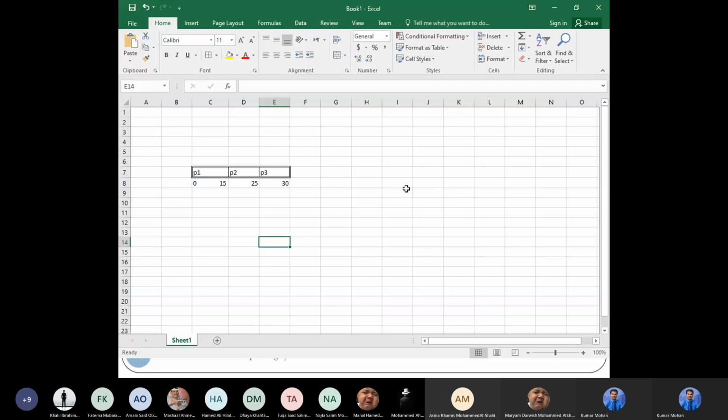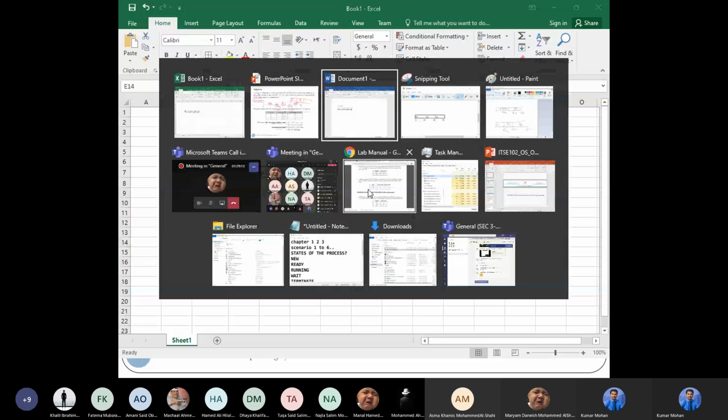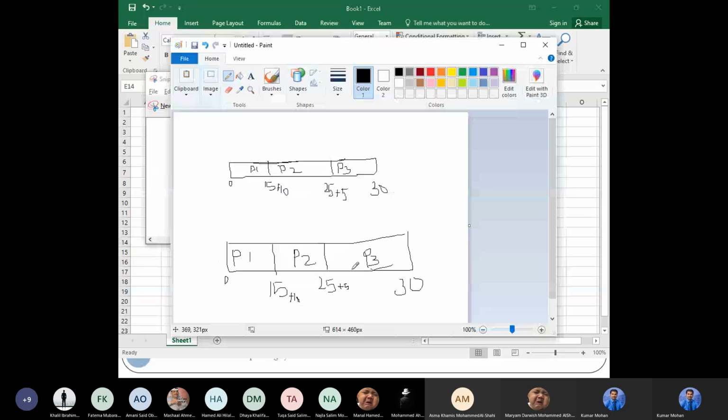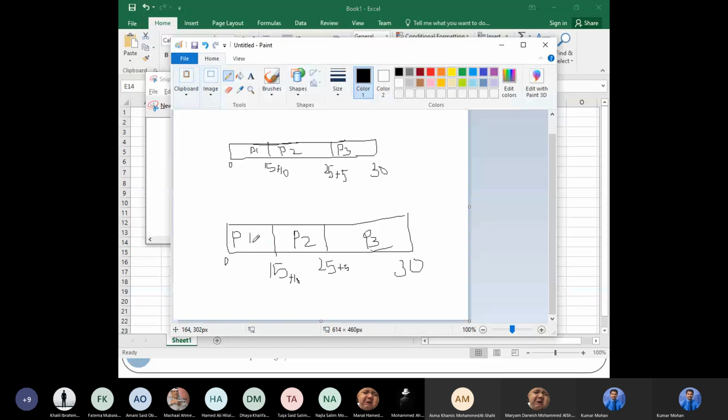So you know waiting time and you know turnaround time. So how to find out the waiting time for P1? The waiting time of P1 is 0. The waiting time of P2 is 15. The waiting time of P3 is 25.